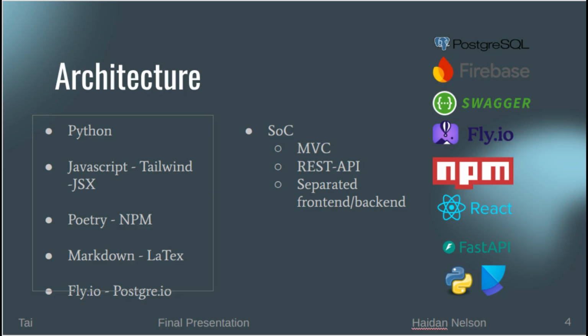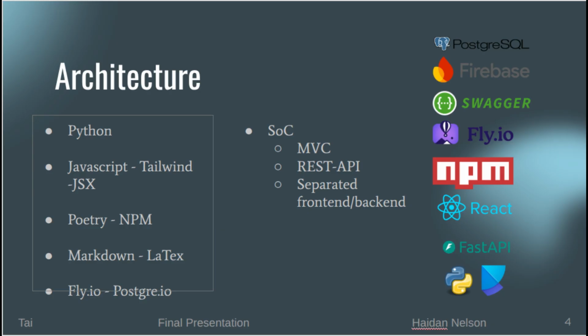Now let's talk about the technology behind TIE. TIE uses Python for its backend. It has a wide range of libraries that allow us to do everything we need to do, and it's a fairly easy to write language that is easy to read so that our project is sustainable for the future. Our front end is JavaScript with Tailwind and JSX. This allows us to have modular building for our front end, as well as beautiful styling and an intuitive UI for users.